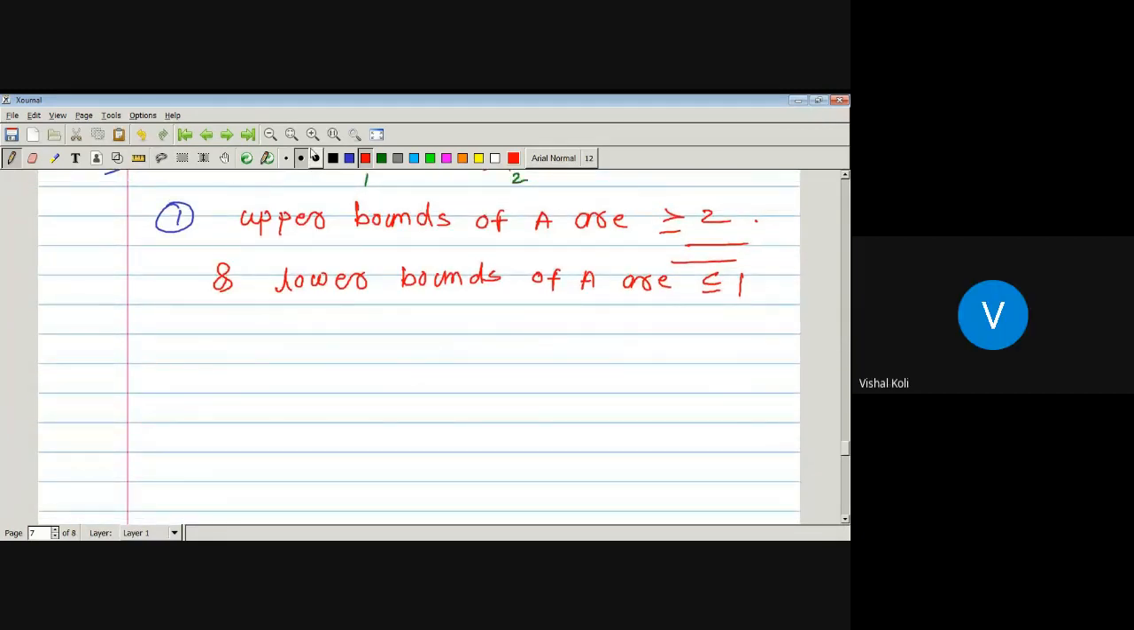Now in the second part we have to find the least upper bound. So what is the least upper bound of capital A? 2. And the greatest lower bound is nothing but 1. Okay, so in this way we can find the least upper bound and greatest lower bound from a set, Hasse diagram, whatever.